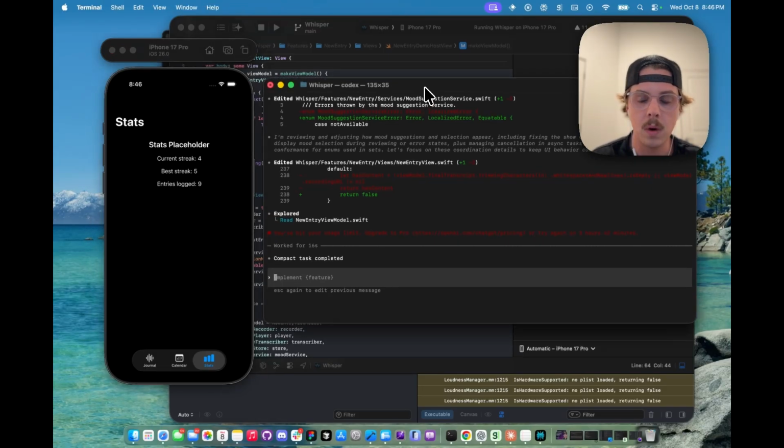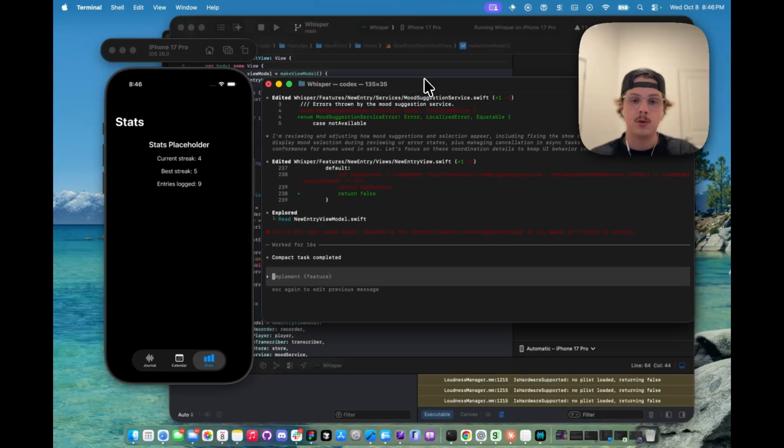So where we left off yesterday was about halfway through our foundation models feature. This was tricky because AI is not currently trained on the Apple foundation model framework. The foundation model framework is Apple's on-device, Apple intelligence models that you can use in your app. The reason they're great is because they're offline, they're on your device, and they're fully private. And they don't cost anything. So we don't have to make an API call. We don't have to have internet connection for them to work. And they're really good for things like summarization.